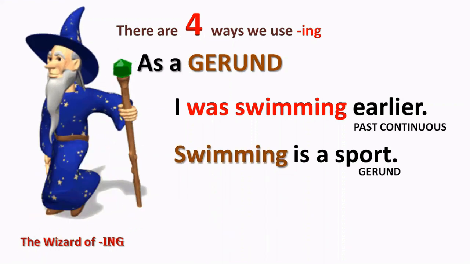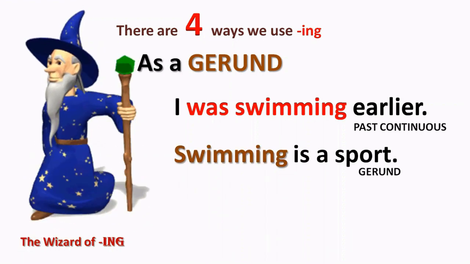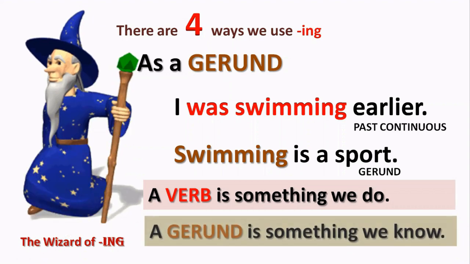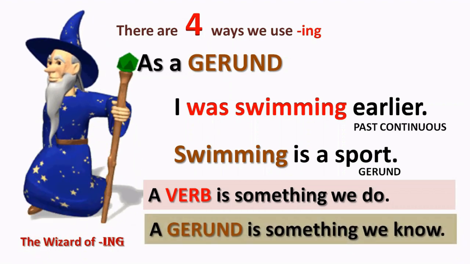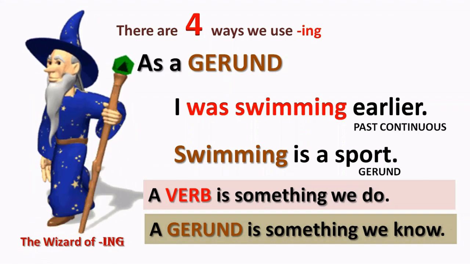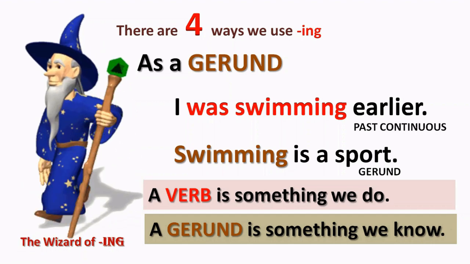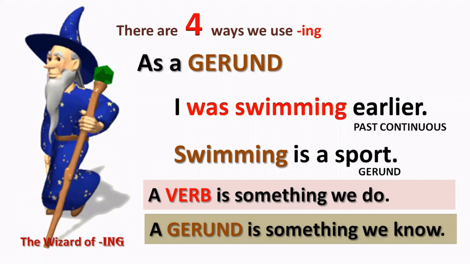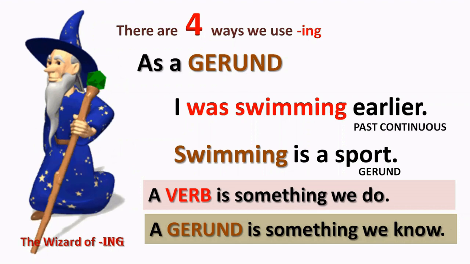Now, the easy way to think about all this, to understand this, is that when we use swimming, for example, as a verb, it is something we do, and when we use it as a gerund, as a noun, it is something we know about. So, I was swimming, something we do. Swimming is a sport, something we know. That's one way to distinguish between the verbs and the gerunds, or the noun form.